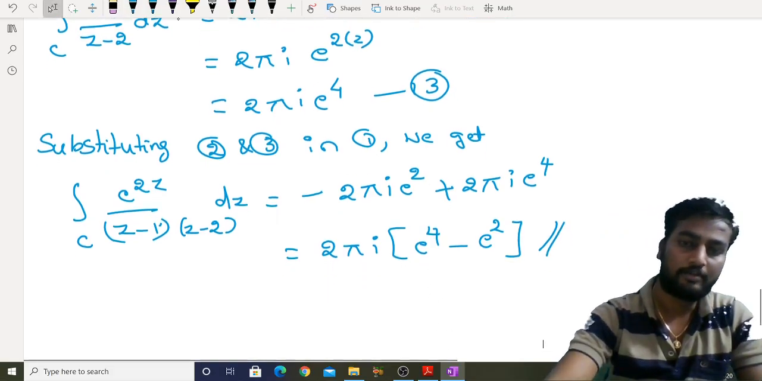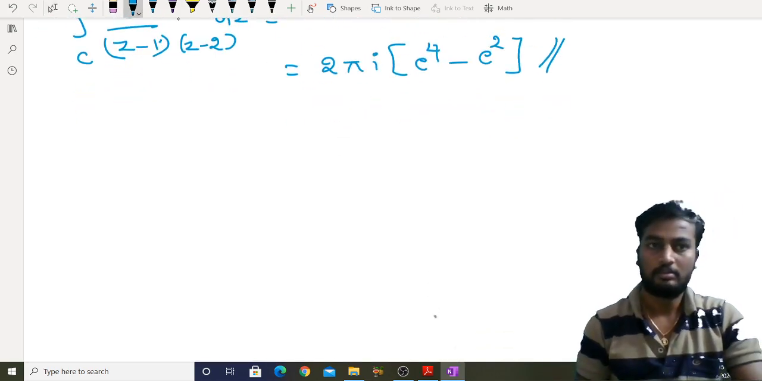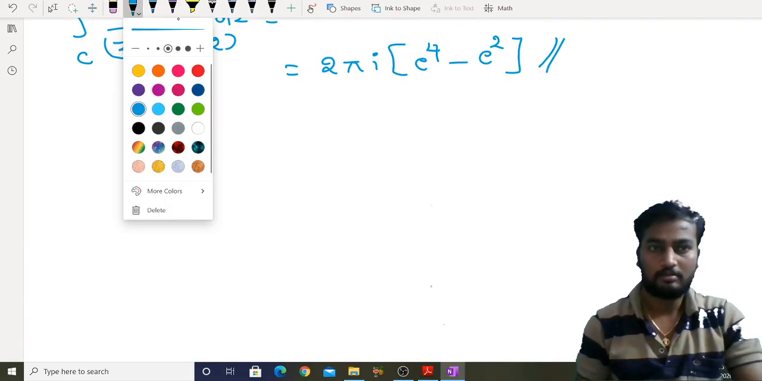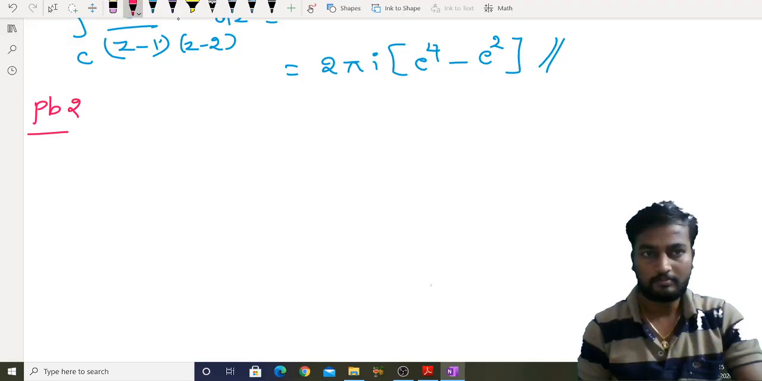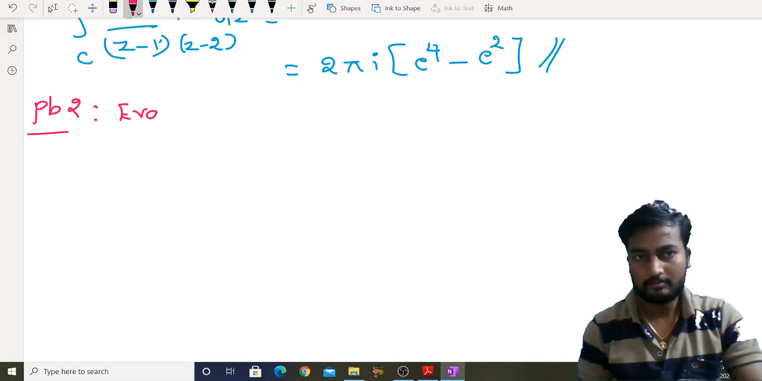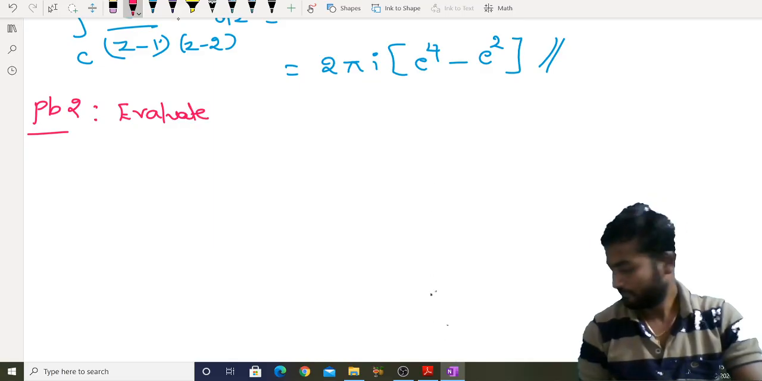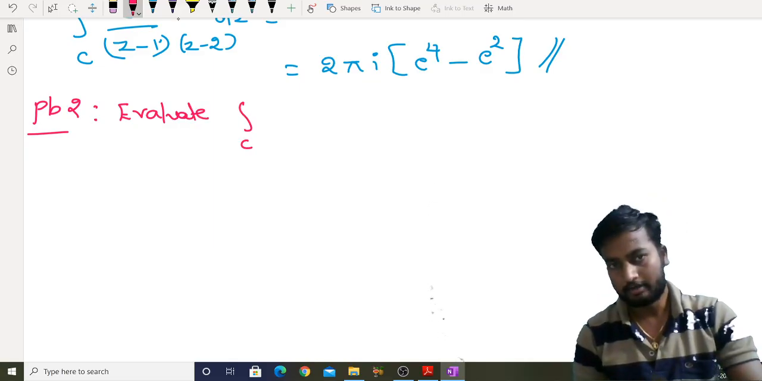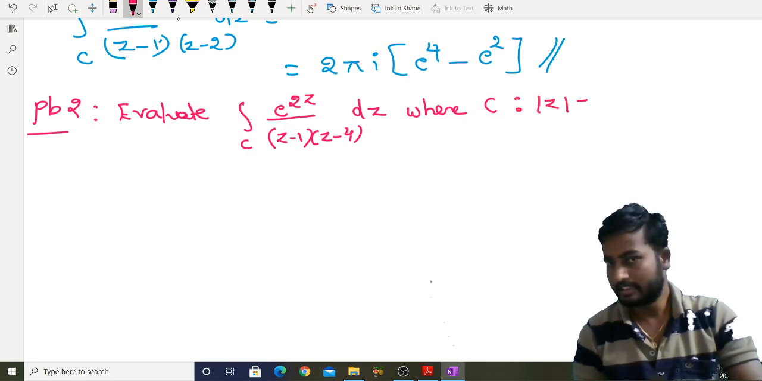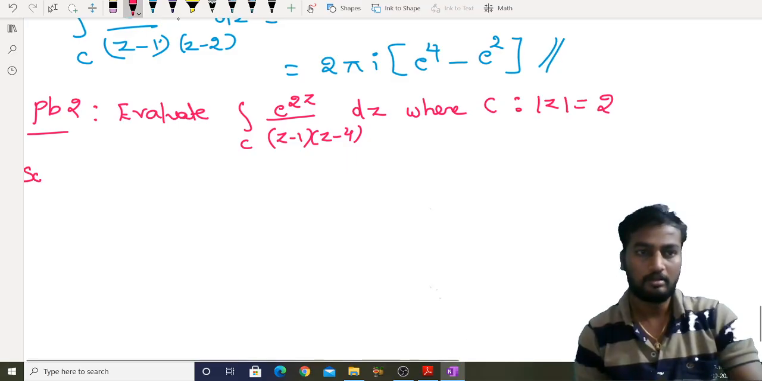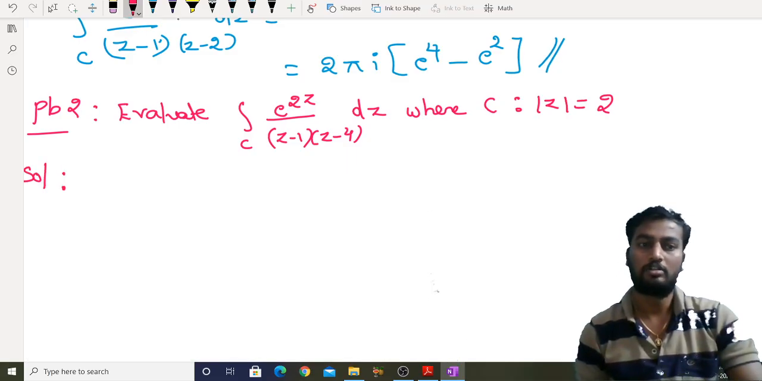Right. Now if we take another problem, evaluate integral over C of e power 2z by z minus 1 z minus 4 dz, where C is the circle mod z equal to 2. Circle mod z equal to 2, right?